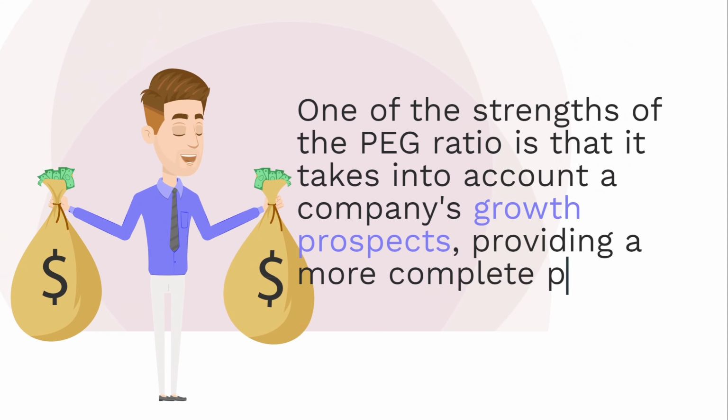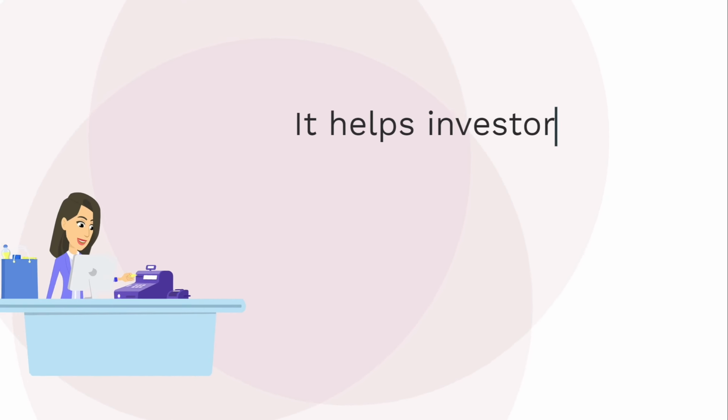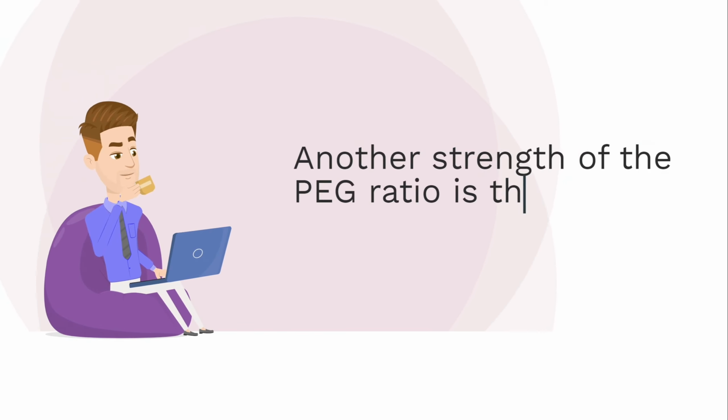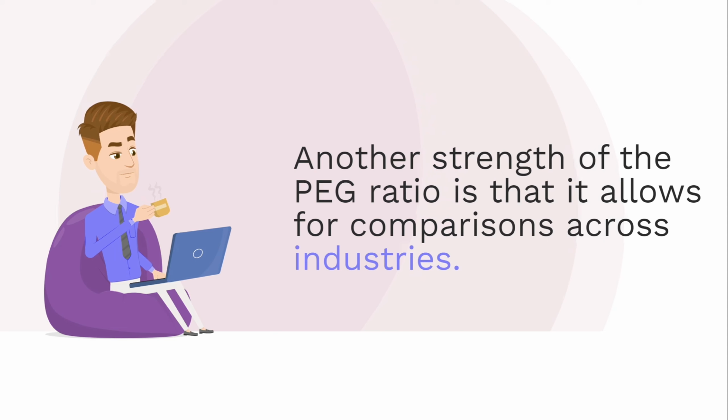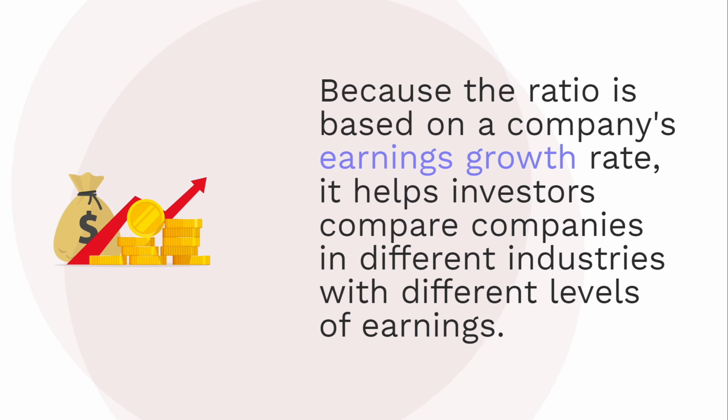One of the strengths of the PEG ratio is that it takes into account a company's growth prospects, providing a more complete picture of the company's valuation. It helps investors determine if a stock is overvalued or undervalued based on its potential for future earnings growth. Another strength of the PEG ratio is that it allows for comparisons across industries. Because the ratio is based on a company's earnings growth rate, it helps investors compare companies in different industries with different levels of earnings.